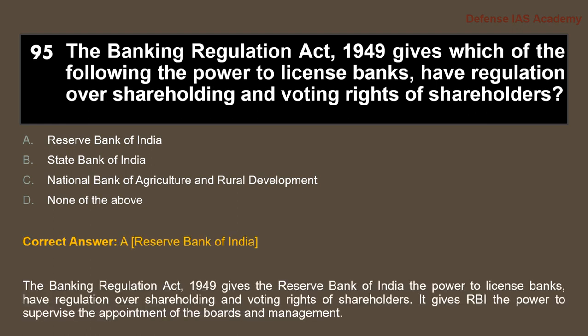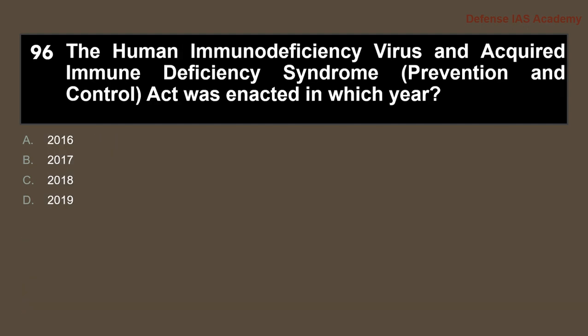The Banking Regulation Act 1949 gives which of the following the power to license banks, have regulation over shareholding and voting rights of shareholders? The answer is option A, Reserve Bank of India. The Banking Regulation Act of 1949 gives RBI the power to license banks, have regulations over shareholding and voting rights of shareholders. It gives RBI the power to supervise the appointment of boards and management.